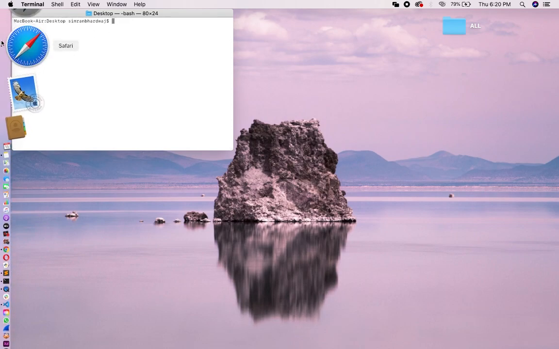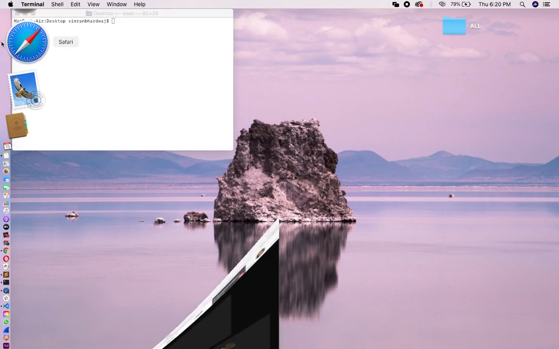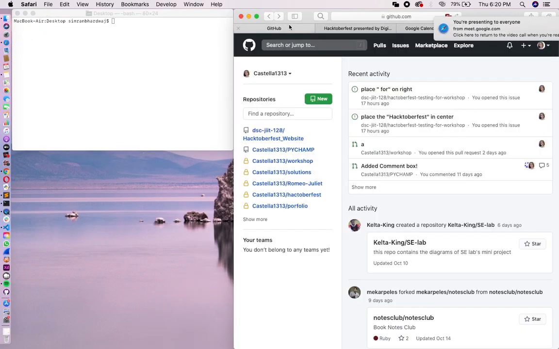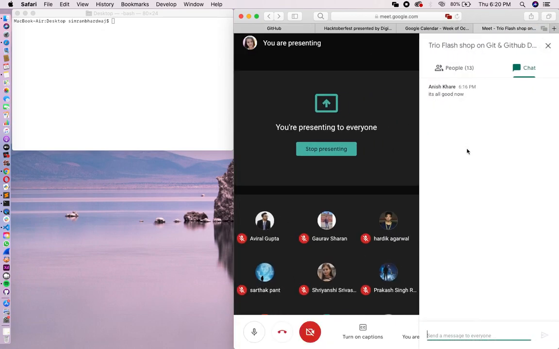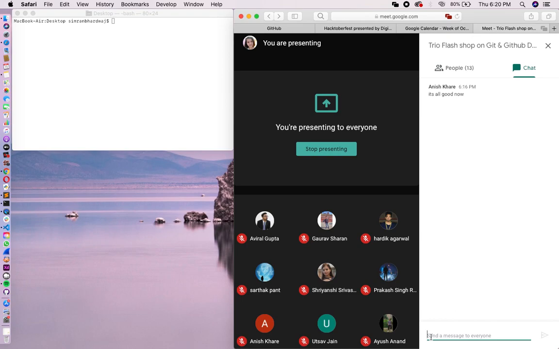Okay, so now let's get started with how you can push your code to your repository. Can you tell me in the chat box, do you all have your GitHub account, or are you even sitting with your laptops on? Are you guys able to hear me? Please let me know if you are on your systems or you have created your GitHub account.